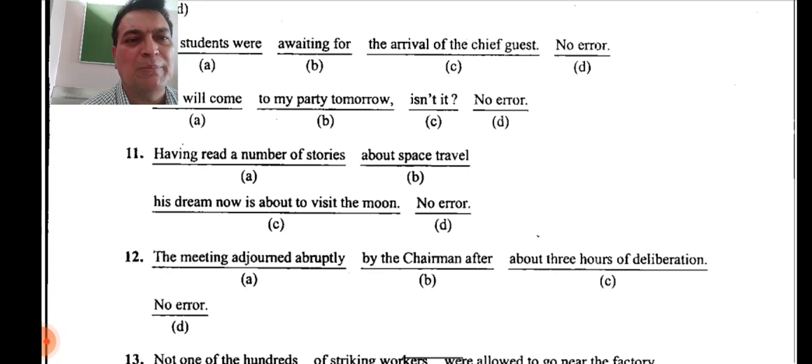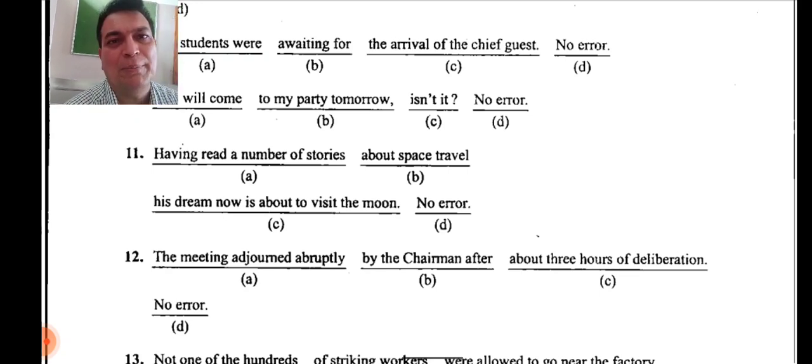Let's go to the next one. The meeting adjourned abruptly by the chairman after about 3 hours of deliberation. No error. Now here, about 3 hours of deliberation, it's correct. By the chairman after about 3 hours, absolutely right. No problem there. We use passive voice there: the meeting was adjourned abruptly.